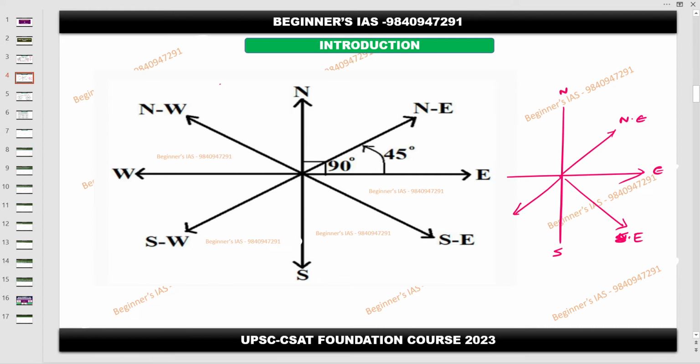Then this is going to be the southwest, this is the west, and then this is going to be the northwest. Geography mapping is also important. Please try at least weekly to go through that mapping. Nowadays you are getting map questions in your GS paper, so you need to focus on mapping also.